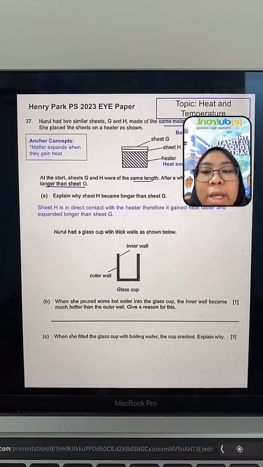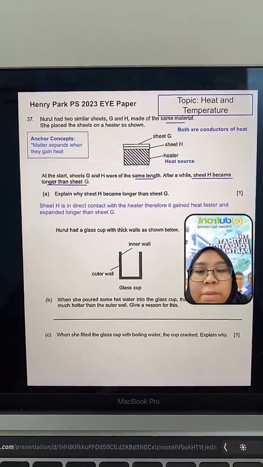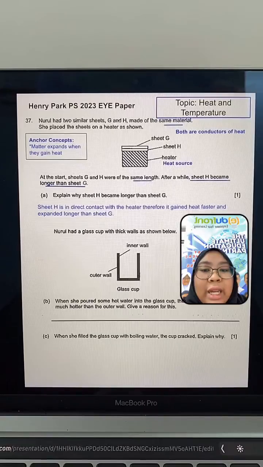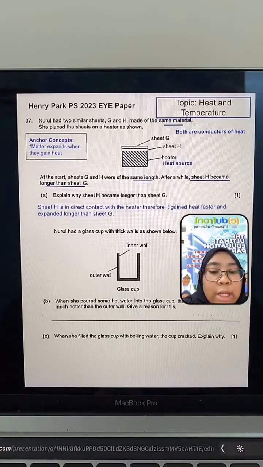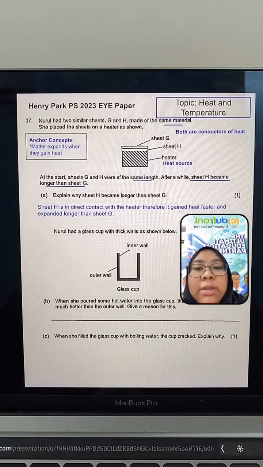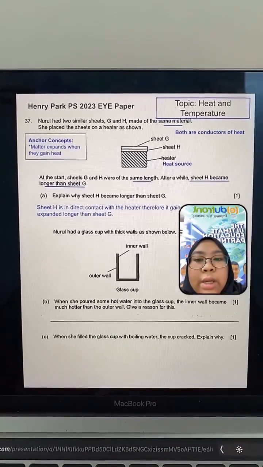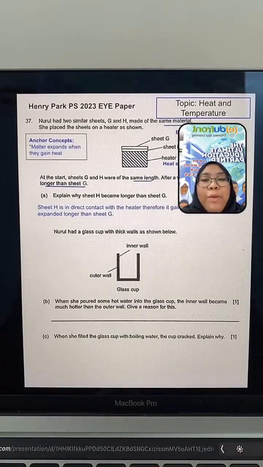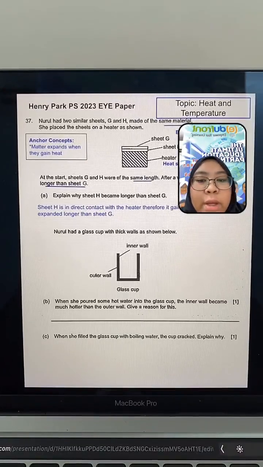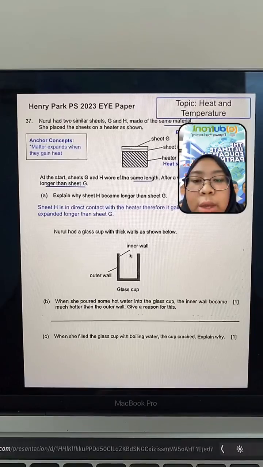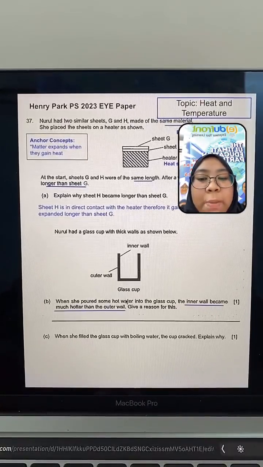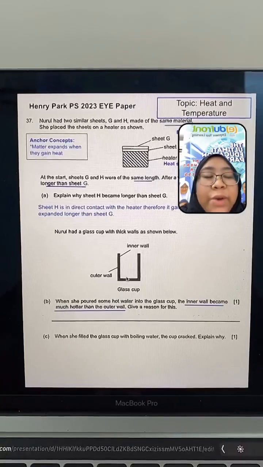So how do you write your answer here? Sheet H is in direct contact with the heater, therefore it gained heat faster and expanded longer than sheet G. Let's look at part B. Nurul had a glass cup with thick walls as shown below. So you have the inner wall and the outer wall, and remember both walls are made of glass. When she poured some hot water into the glass cup, the inner wall became much hotter than the outer wall. Give a reason for this.